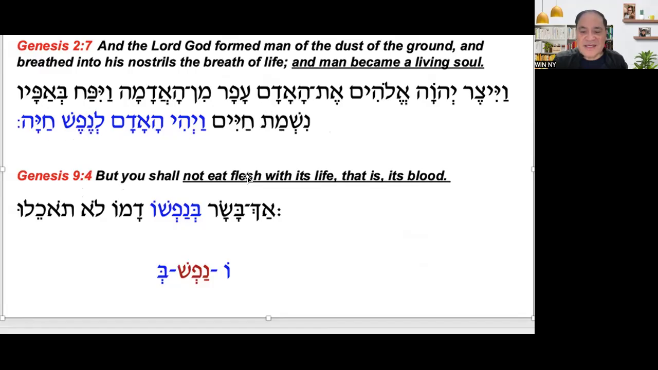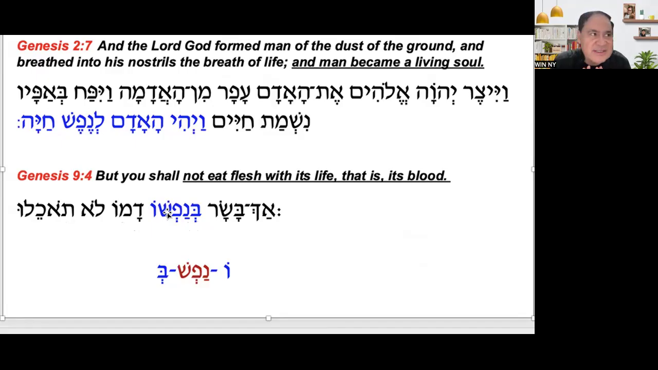But you shall not eat flesh with its life, that is its blood. It says here ak basar, binapsho. The same thing is nefesh. Damo lo tokhelu. It tells us that you shall not eat flesh with its life. The life here is talking about binapsho. So the life is nefesh.